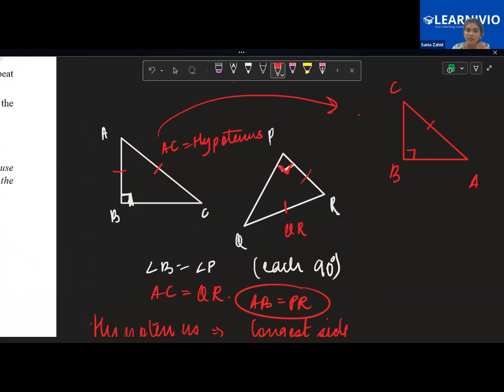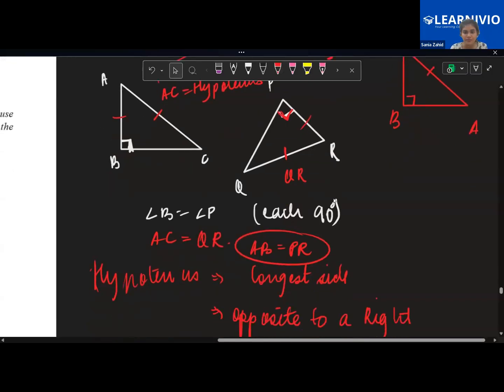AC is still the hypotenuse, angle B is still the 90 degrees. I have just aligned it in a different manner. So now AB becomes the base and BC becomes the perpendicular. So remember, children, the perpendicular side and the base side are interchangeable. They are not really fixed. You change the alignment of a triangle, you have a different base and a different perpendicular. Understood? They get interchanged.